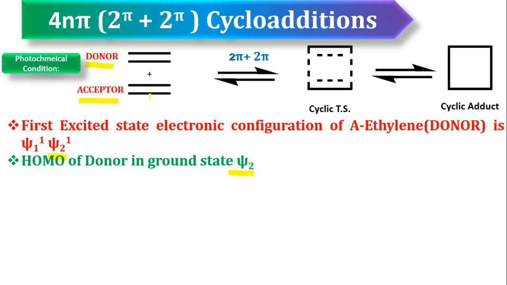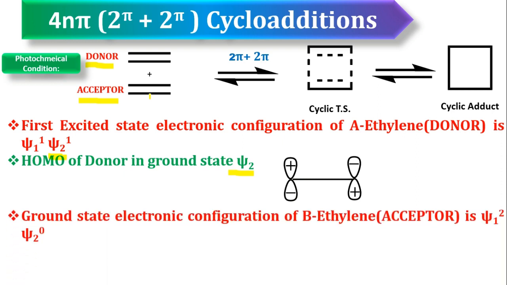Now select LUMO from ground state only. For that write electronic configuration of ground state. So now what is the LUMO here? Again the LUMO is Psi2, because LUMO selected from ground state is Psi2.